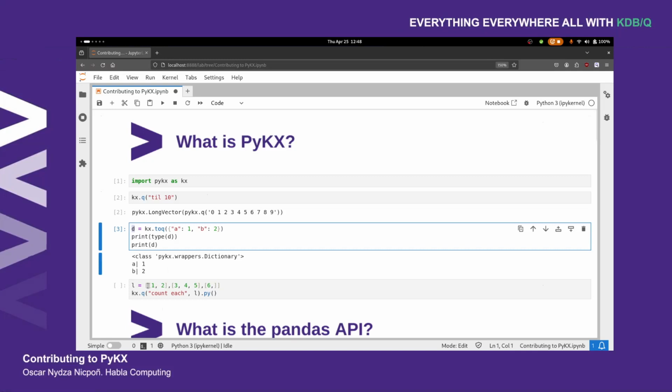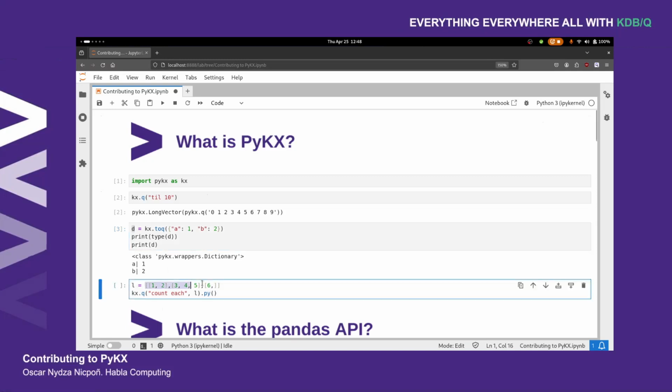Another cool thing that I've grown to appreciate is the ability to use Python objects as parameters for Q functions, right? So say, for example, that you have something like this, which is a list of lists, each one of them being a different length, and you wanted to count the number of elements of each one of them. And you know that in Q it's really simple. You can do a count each, simple stuff, but you are really familiar with Q, but you don't know that much Python, so you would want to leverage Q's speed.